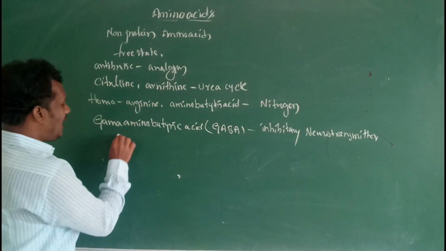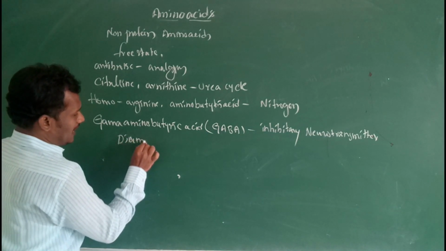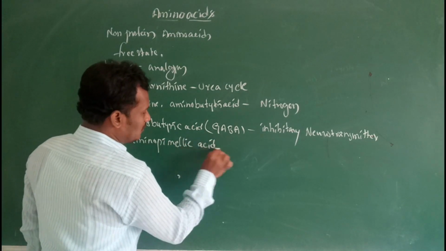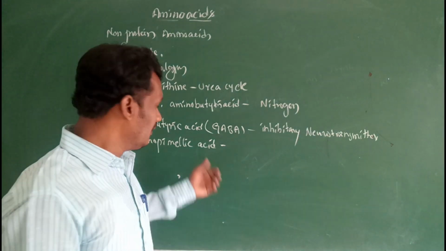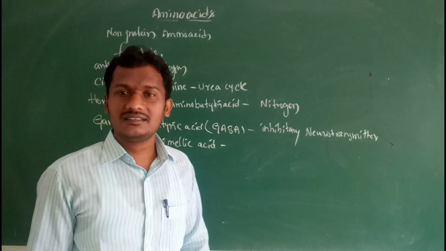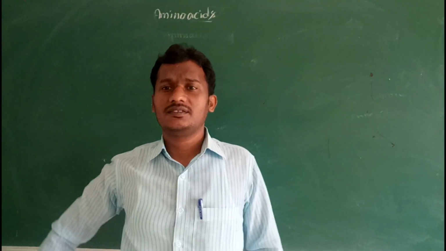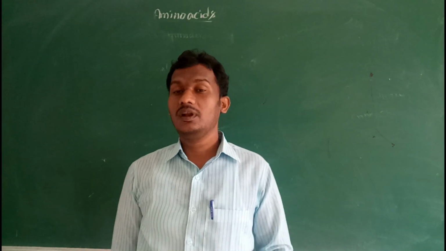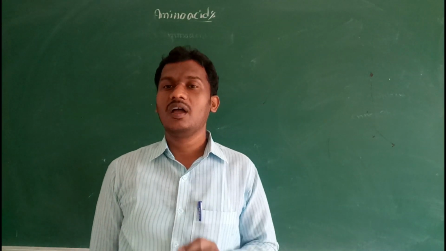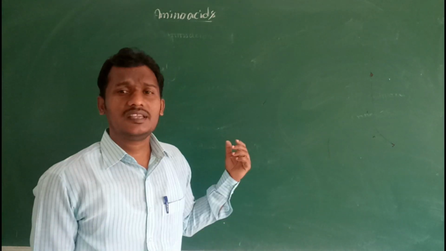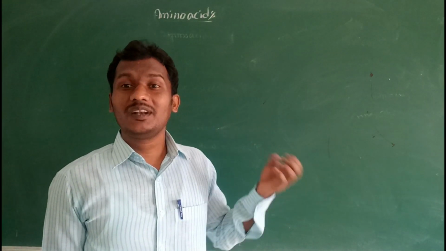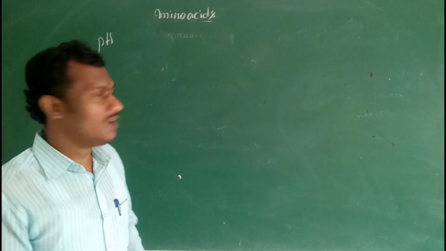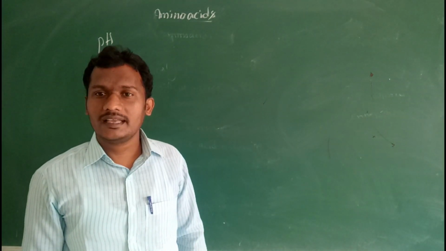So next one, diaminopimelic acid. This diaminopimelic acid is an intermediate in the synthesis of amino acids. Amino acids are in a crystallized solid condition. These are water soluble, and organic solvent insoluble. But these amino acids behave differently at different pH values.